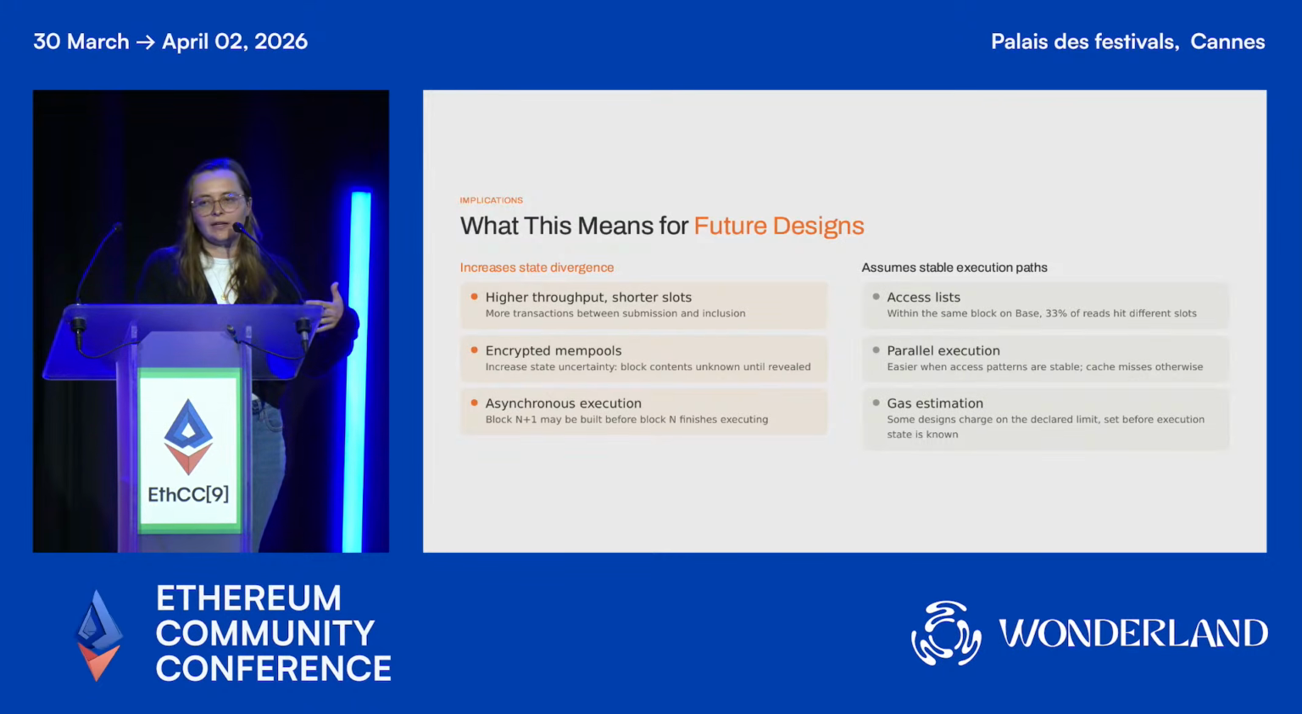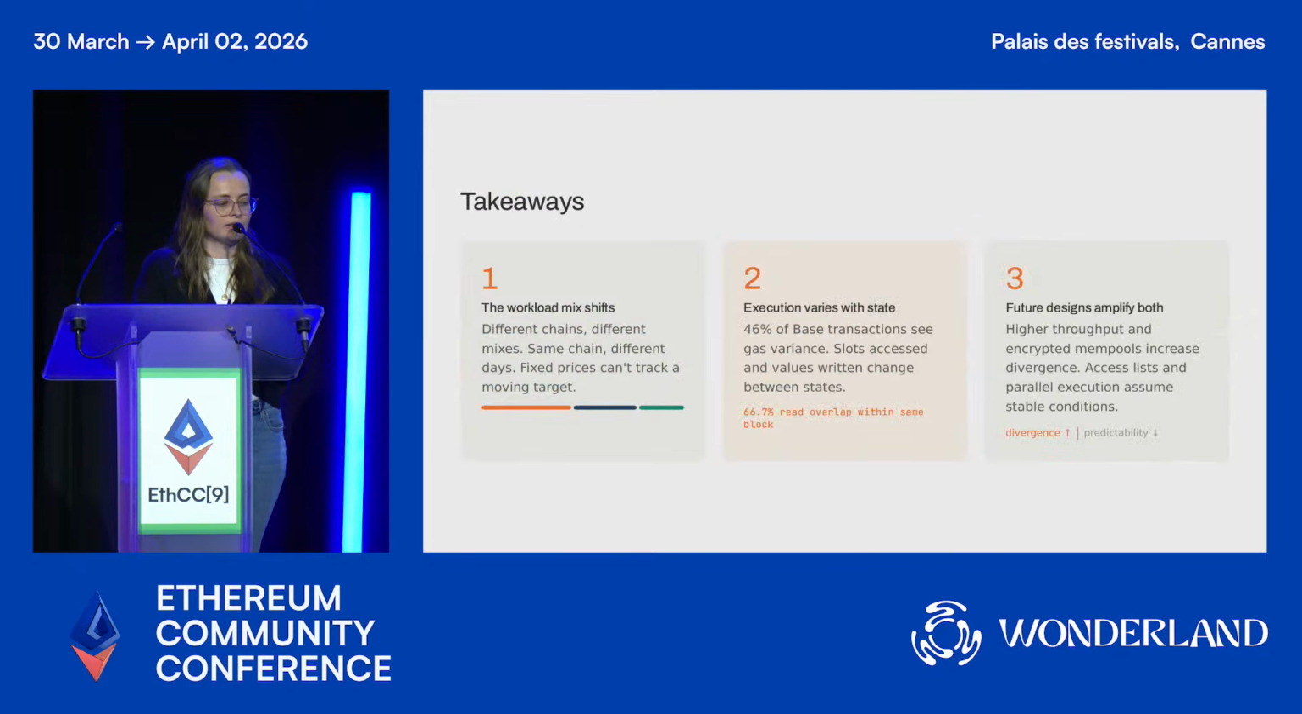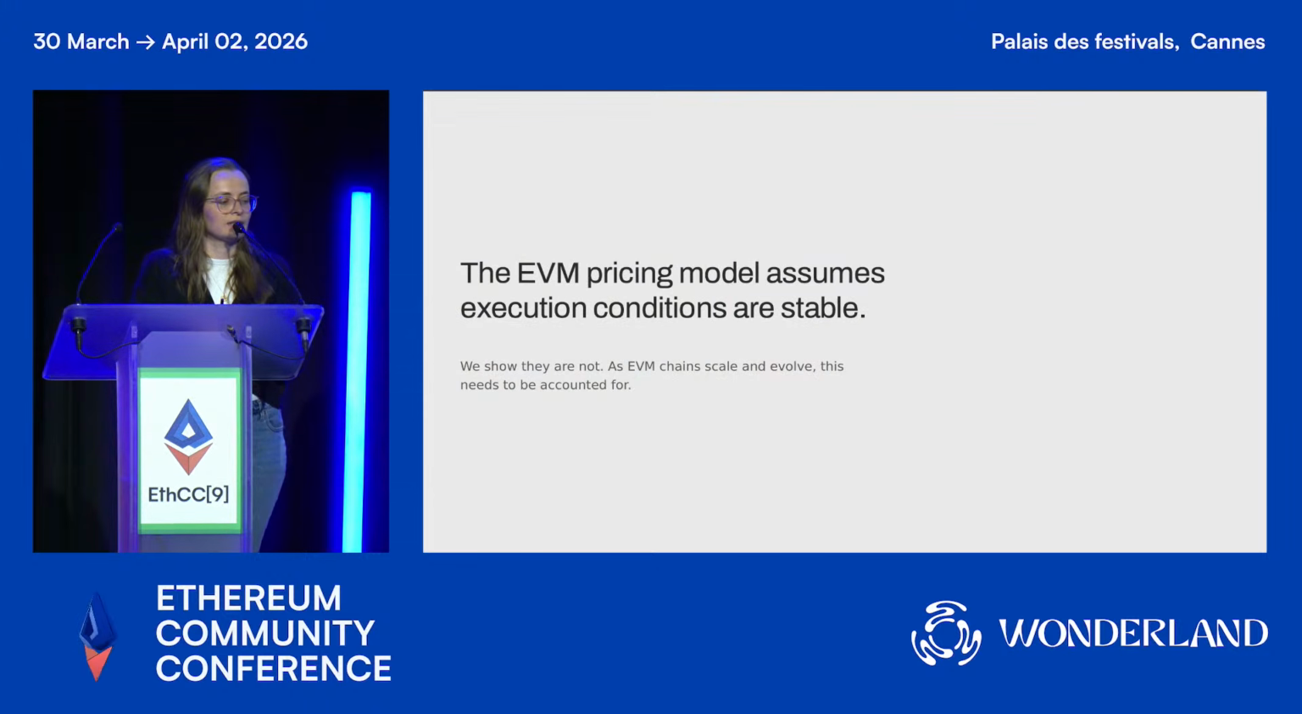Now, there are many things already being done to address this, but this is something that we want to bring your attention to, that more work should be done in this direction in order to deal with this uncertainty. So the takeaways are that the workload mix shifts, execution varies with state, and future designs amplify both, so we really need to be paying attention to how to deal with this uncertainty.